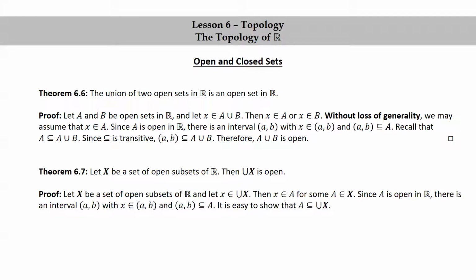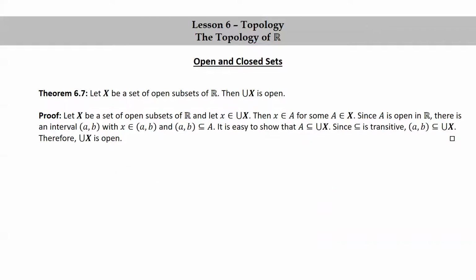Now, it's pretty easy to show that A is a subset of union X. You should definitely check this, though. This is a little set theory proof that is very short, and it will really test your understanding of these bigger unions as well. So it's definitely a good idea for you to go through that argument. Okay, since the subset relation is transitive, notice we have AB a subset of big A a subset of union X. It follows that AB is a subset of union X. Therefore, union X is open.